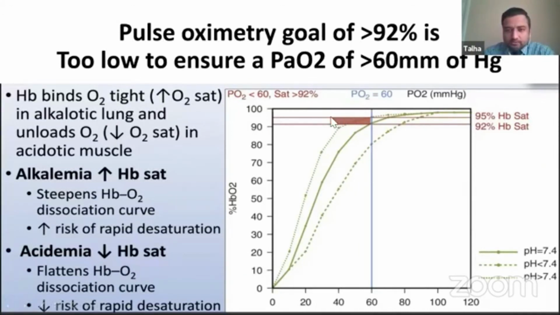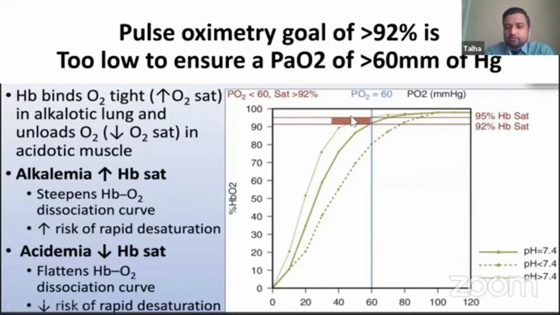I want you to pay attention to this red box here. As you can tell, this line here represents a PO2 of 60. On the right side of this one, there's no hypoxemia. On the left side of this line, there is hypoxemia.